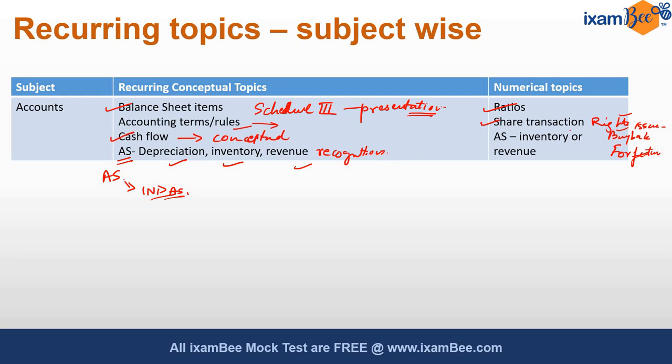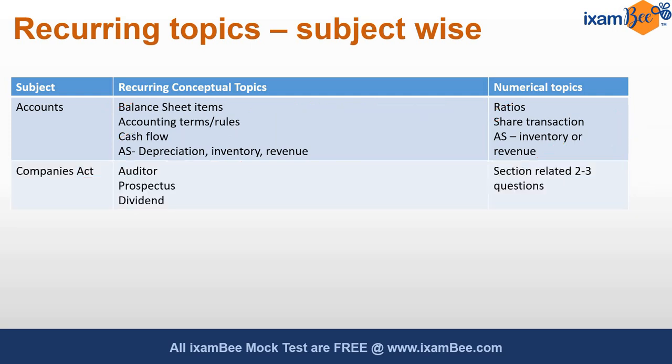However, this was not always true, but there have been in 2 exams. Then accounting standard related, either inventory, revenue recognition, or even depreciation, calculation of depreciation on straight line method or written down value method has been asked. So these are the topics that you should focus on more.